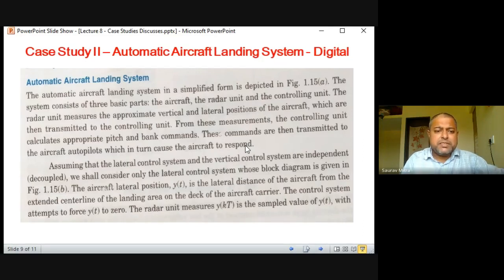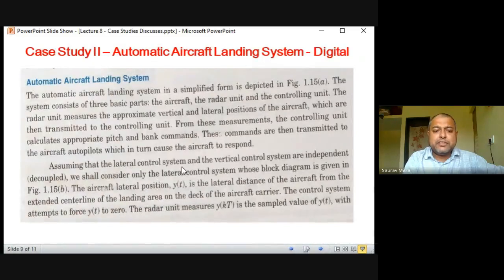So from these measurements, the controlling unit calculates the approximate pitch and bank commands. These commands are then transmitted to the aircraft autopilots, which in turn cause the aircraft to respond. So it finds out the plane is going like this, and it has to first nosedive. First it has to incline itself downwards like this. How much inclination, all these things have to be calculated.